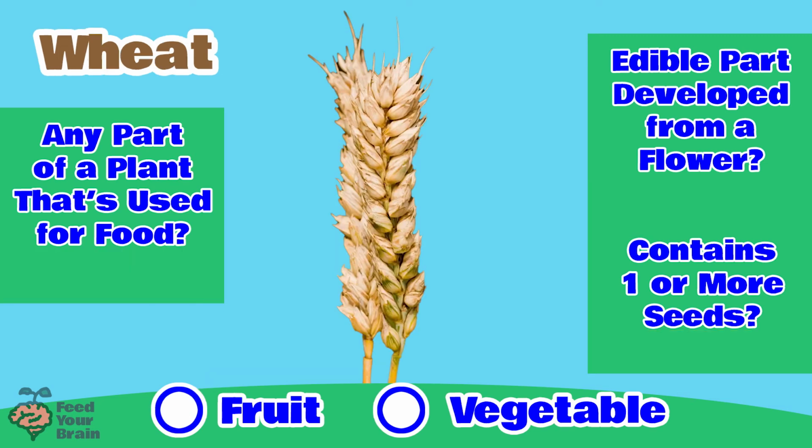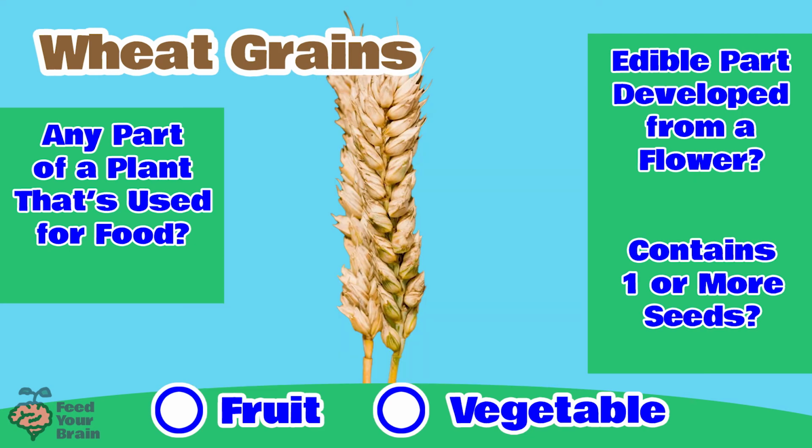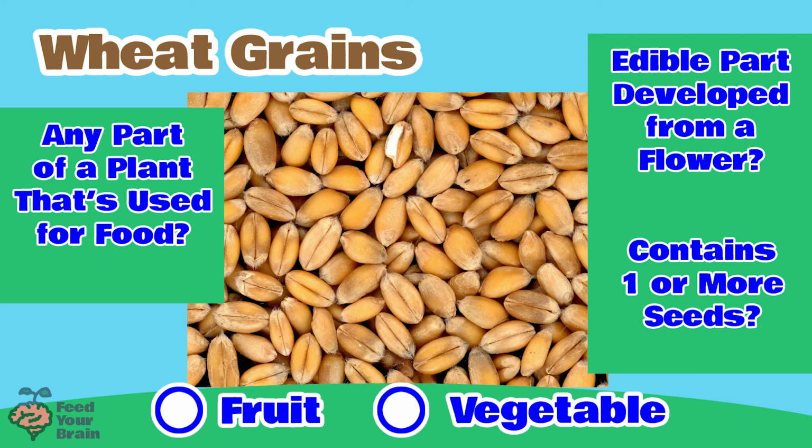What about wheat? More specifically, what about wheat grains? Wheat grains come from inside the wheat husk, from here. When you remove the chaff, or the outer parts, you get the remaining wheat grains, which are used for food.